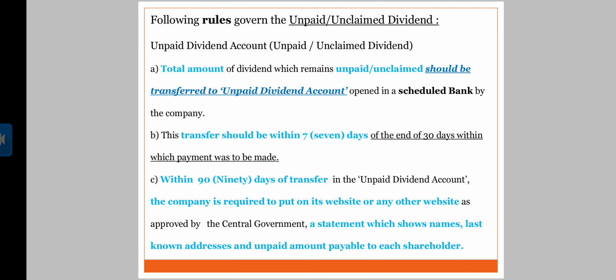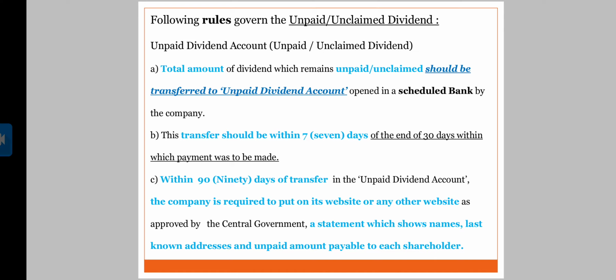Once the declaration and payment are done, but there are still a few shareholders who haven't claimed the dividend, that amount from the dividend account should be compulsorily transferred to the unpaid dividend account, and that account should also be opened in a scheduled bank.